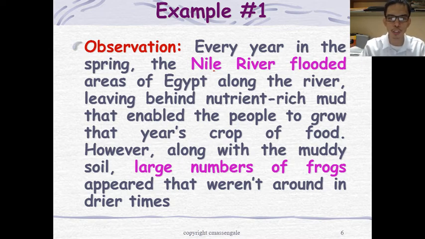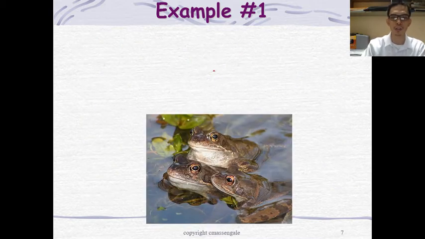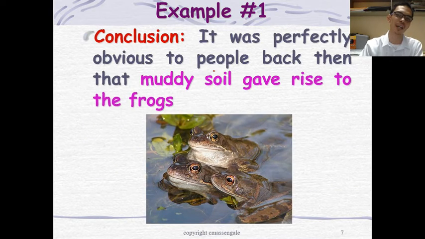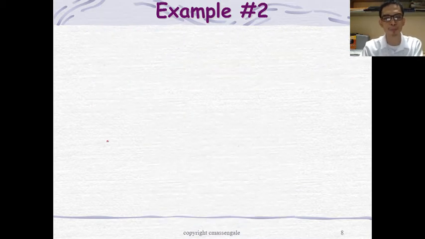Remember, during those times, people did not test their observation. Technically, the conclusion is that the muddy soil gave rise to frogs. How? Well, I don't know. That's their observation. They observed that frogs were moving in the mud after flooding, so that's their conclusion.